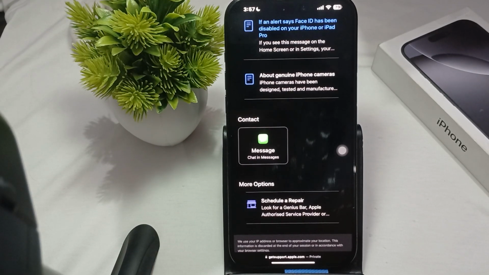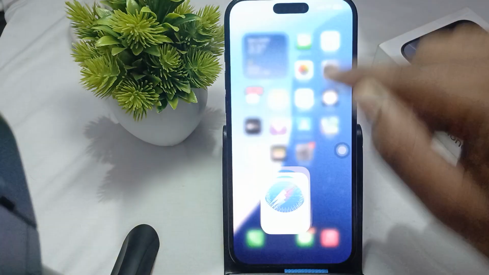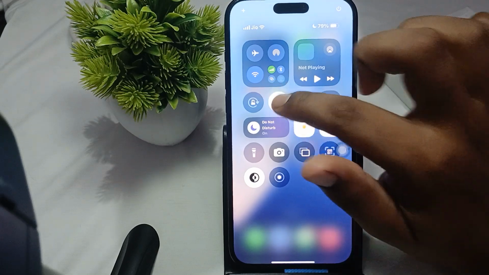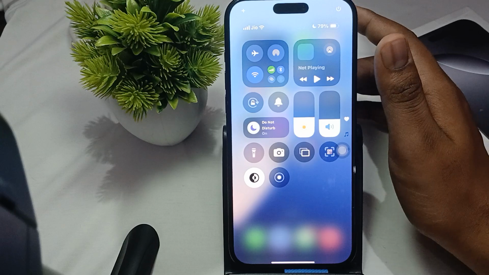So guys, in this video we will see the iPhone 16 Pro and Pro Max speaker problem or speaker no sound issue, and how to fix it. To fix this, first of all check the silent mode. Ensure that your device is not in silent mode if your iPhone has a ring. For checking this, you just go to the control panel, and here is the option of silent. So you just turn it off, and here the option silent is turned off.